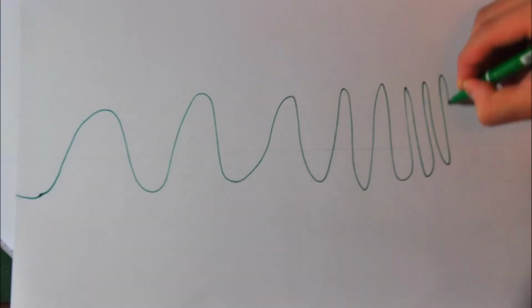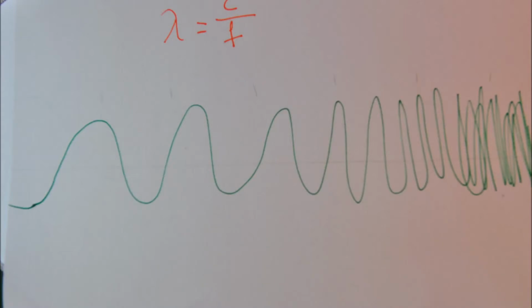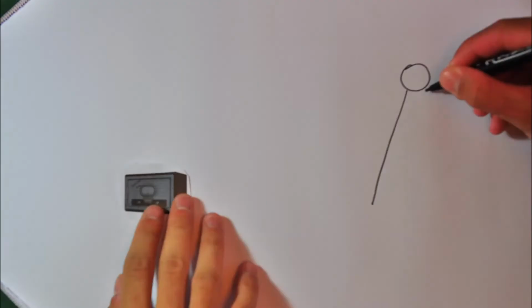The spectrum is divided into 7 sections, the only difference being wavelength and frequency. As shown here, wavelength lambda is equal to c, the speed of light, over frequency. The higher the frequency, the more energy is transferred. Radio waves have the longest wavelength, up to 100 kilometers long.